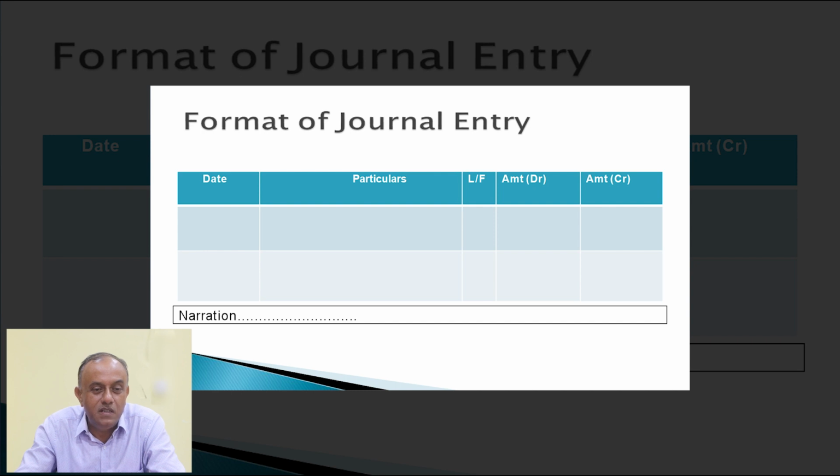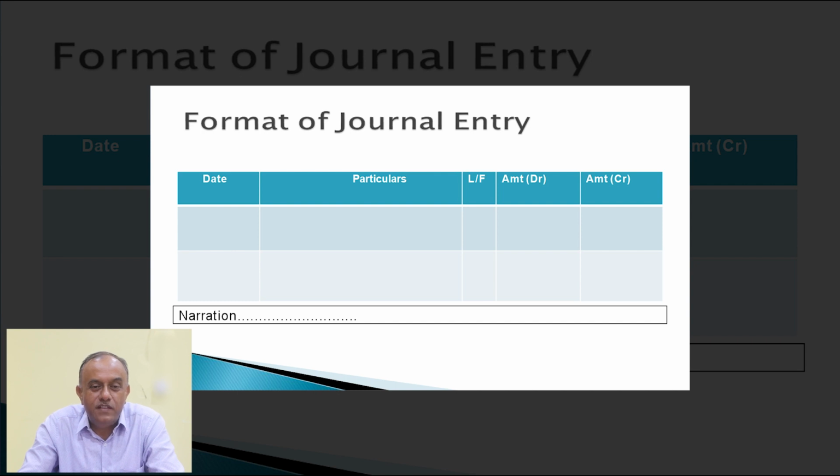Next, ledger folio. When it is recorded to the ledger account, the folio number of the head of account will be given under this column. Next, 2 columns for amount. One column is debit, another column is credit. As per the double entry system, when we record the transaction, for every debit there is a corresponding credit. That is the basic principle of the double entry system, and it is followed when we record the transaction in the journal, which is known as the primary entry of transaction.